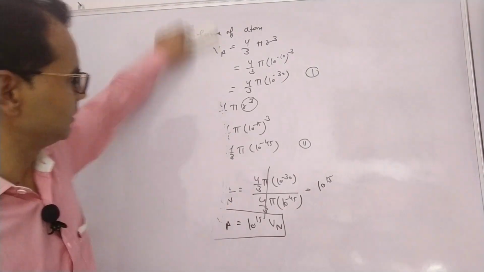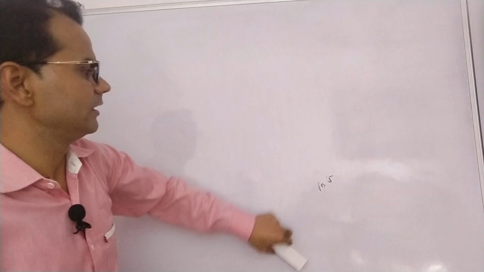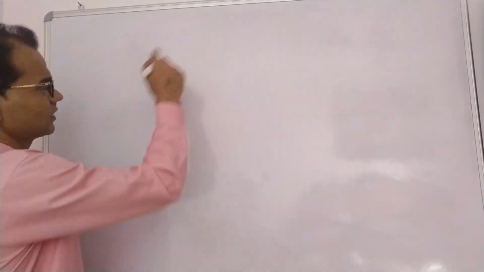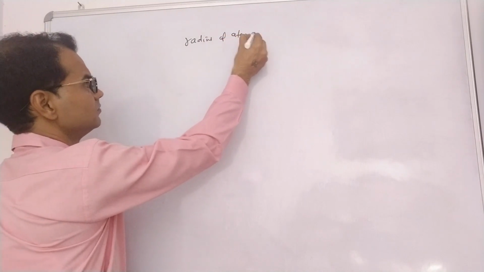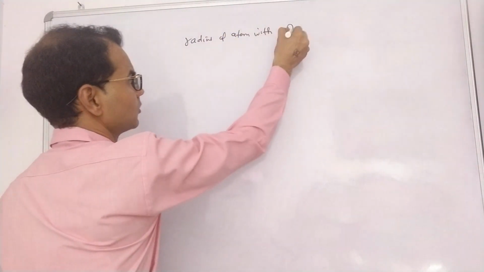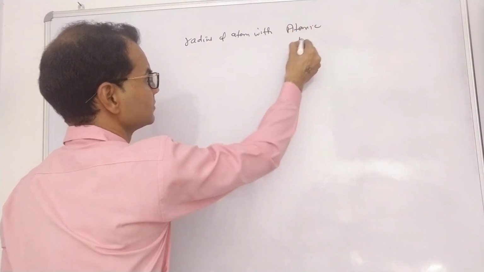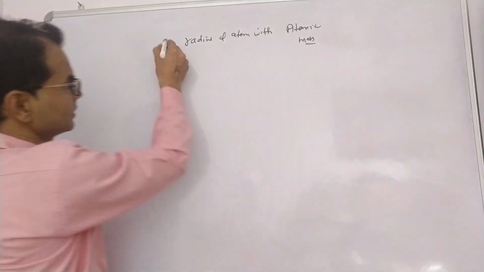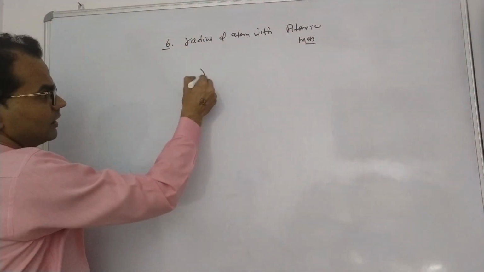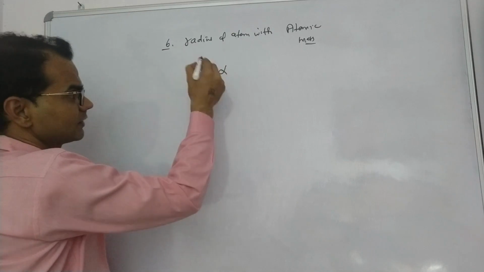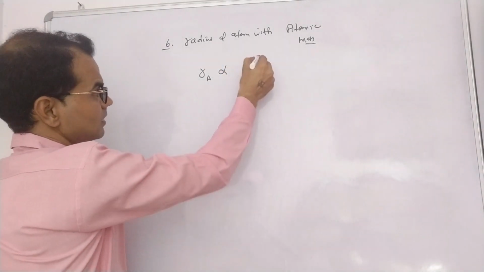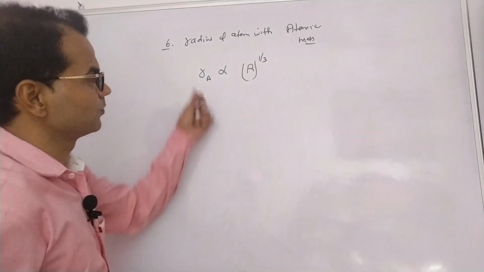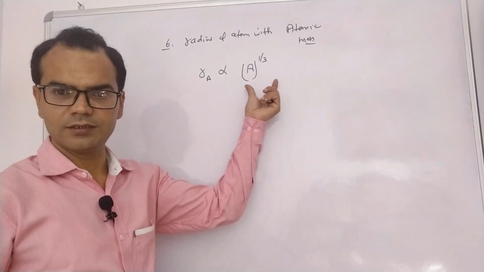Next, he concluded the relation of the radius of atom with the atomic mass. This is the sixth conclusion. The radius of any atom is directly proportional to the mass of the atom raised to power 1 by 3.